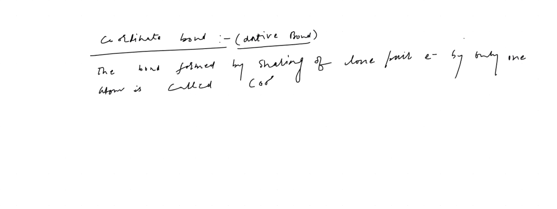Coordinate bond. Okay. Suppose, for example, I am writing H2O2. Okay. NH4 plus. Okay. H3O plus. They all have the dative bond. Otherwise, you can go to any coordination compound. That will be this bond only. I am explaining the H2O2.